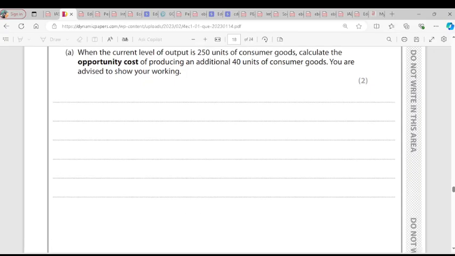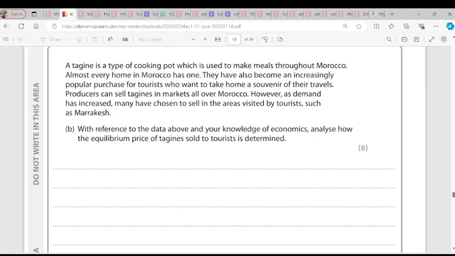Question B. With reference to the data, the question is there. I read it already to solve the question. It says, with reference to the data above and your knowledge of economics, analyze how the equilibrium price of tangents sold to tourists is determined. First, what is equilibrium price? Equilibrium price is the price of agreement between the quantity demanded and the quantity supplied.